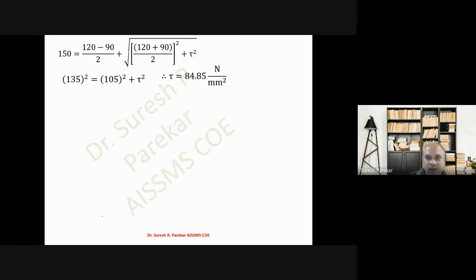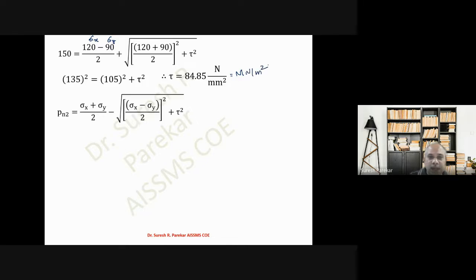So knowing this value of tau from the equation, we have substituted values. This value is sigma x, this is sigma y, so we have sigma x plus sigma y by 2. This is compression, so minus, and minus minus becomes plus. From this we will get this tau as 84.85 Newton per mm square, or you can write mega Newton per meter square, one and the same thing.